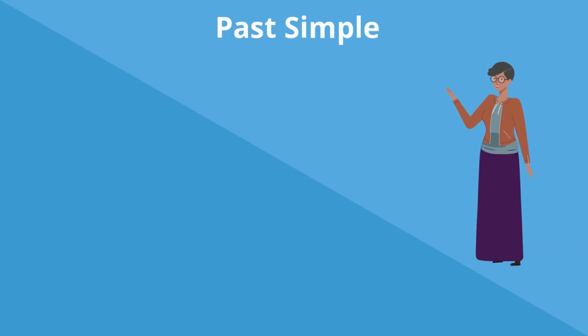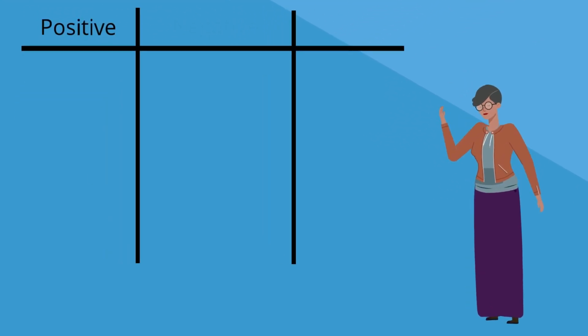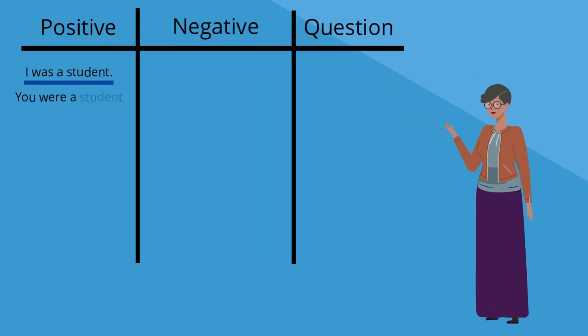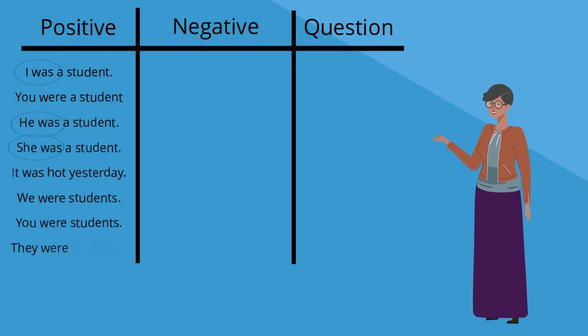When using the verb to be in past simple, we use was or were. For example, I was a student. Notice we use was for I, he, she, and it. And we use were for you, we, and they.